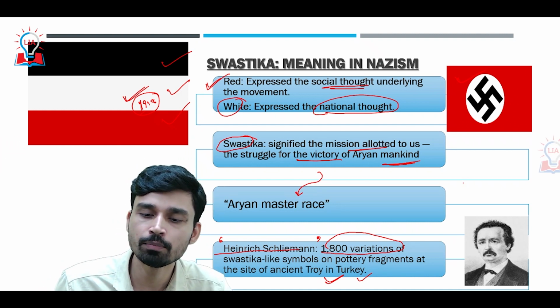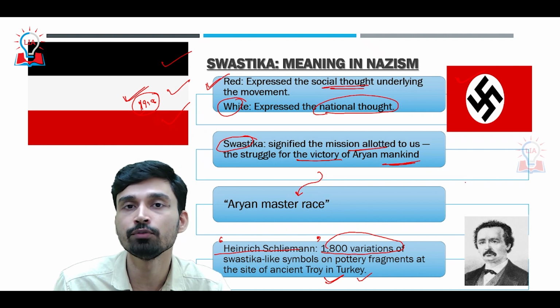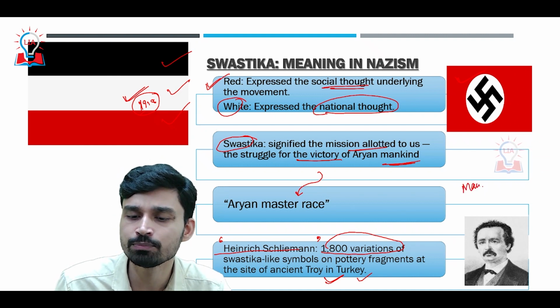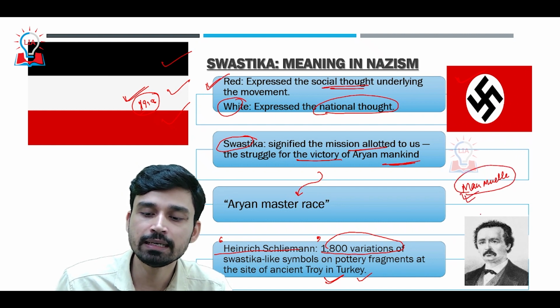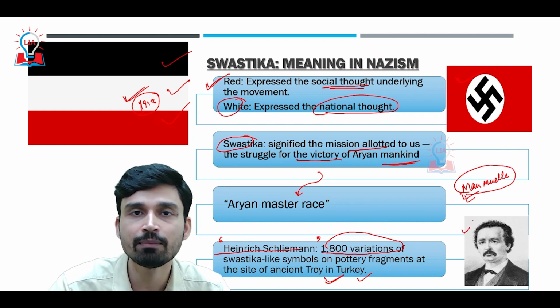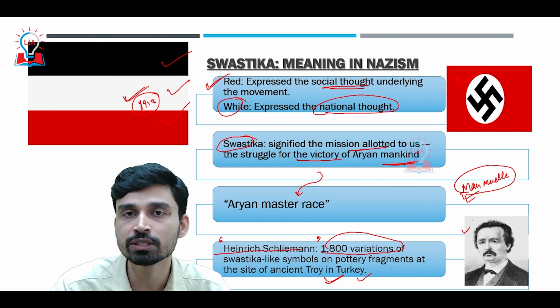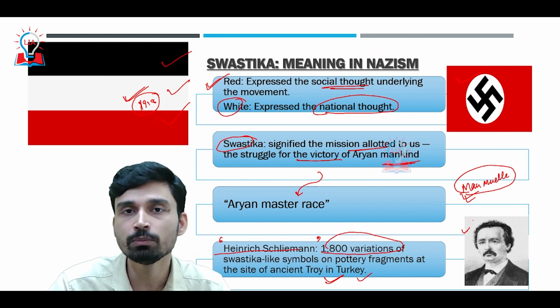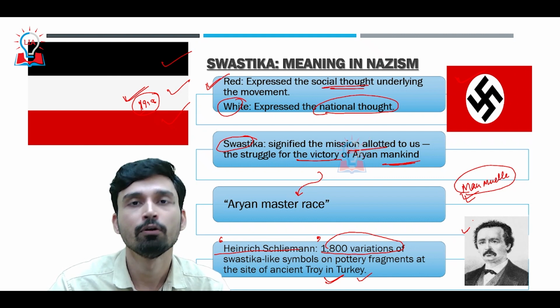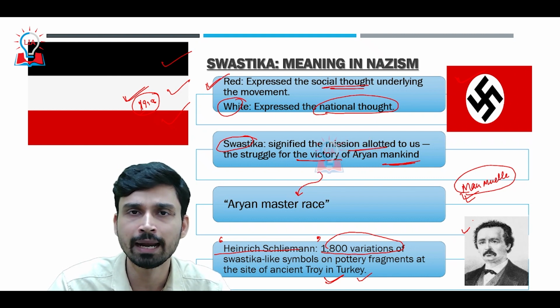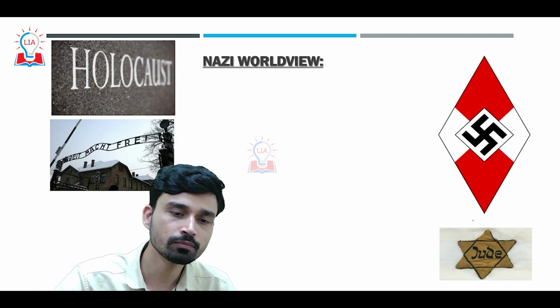However, another very famous German Indologist, Max Müller, did not agree with the view of Heinrich Schliemann. He also suggested that Schliemann not use the term swastika outside of India, because Max Müller believed that the word swastika belongs only to the Indian land, and any use outside of India is not pertinent to the history and culture of the region.